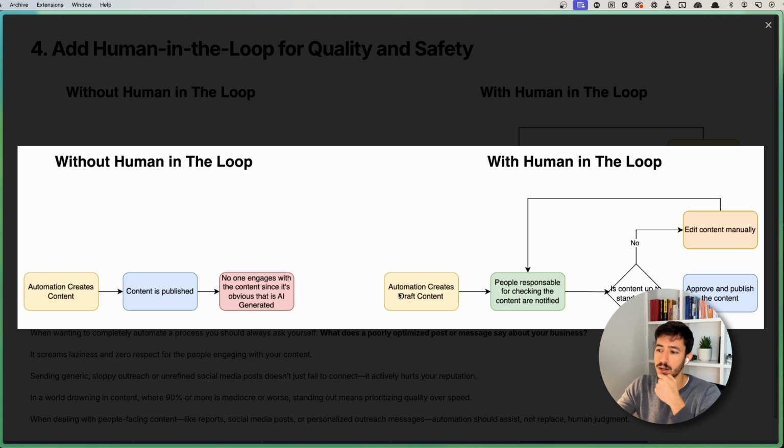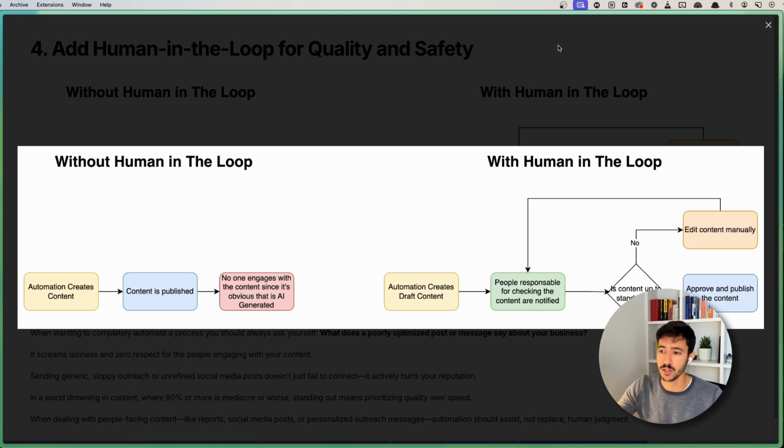So in this part over here, you have an automation that creates a draft content, and then you have a person that is responsible for checking the content and seeing if it's up to standard or not. If it's not up to standard, then you need to do a manual review. And then if it's actually up to standard, you just press approve, and that content is automatically sent.